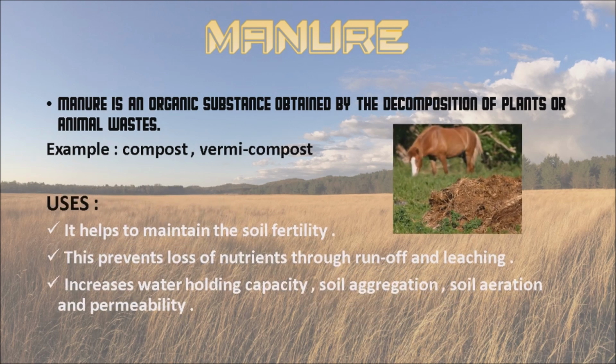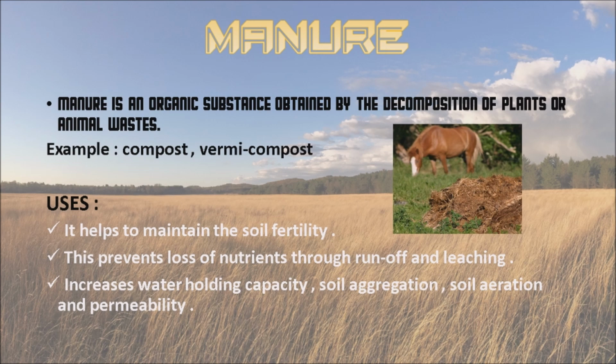Can you mention some of the nutrients added to the soil? What are the manures? The nutrients added to the soil are manure and fertilizers. What are manures and fertilizers? Can you differentiate them? Manure is an organic substance obtained by the decomposition of plant and animal waste.